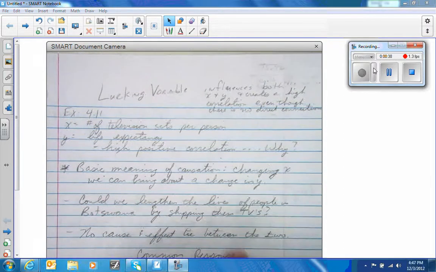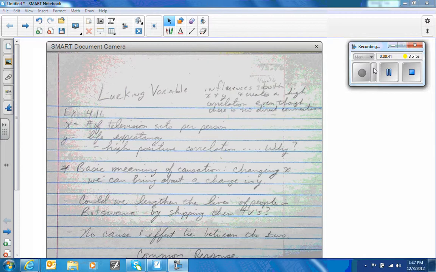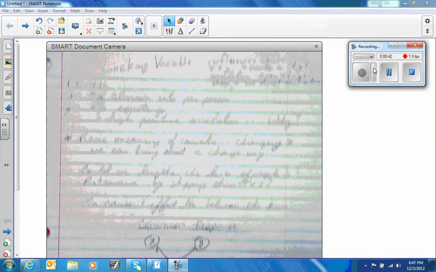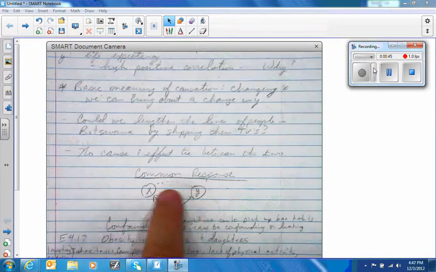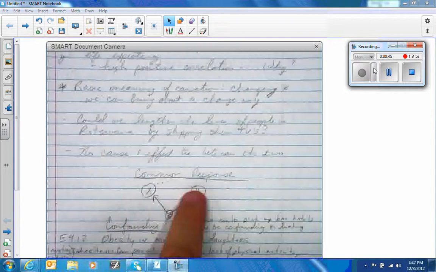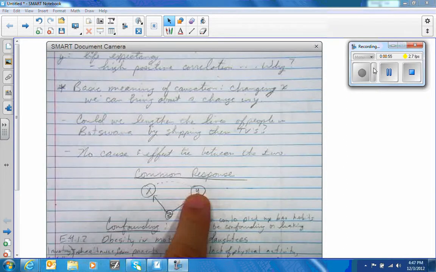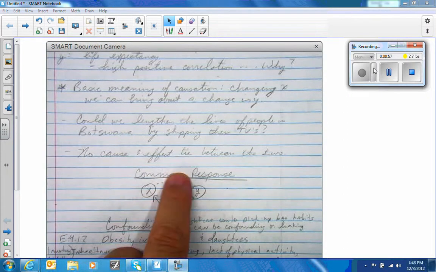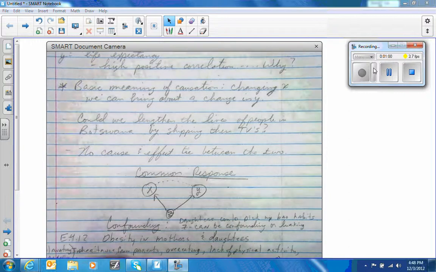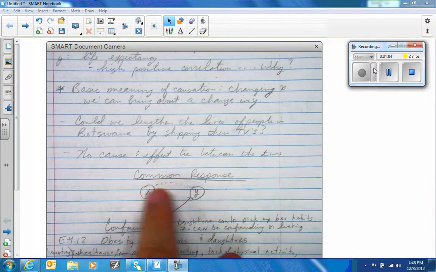In other words, if you look down here, there's a change in x, okay? Change in x and change in y, both are influenced by z, this outside what we call a lurking variable. Because z influences x and z influences y, there can seem to be a positive correlation between x and y sometimes. All right? Even though there is no true cause and effect between x and y.